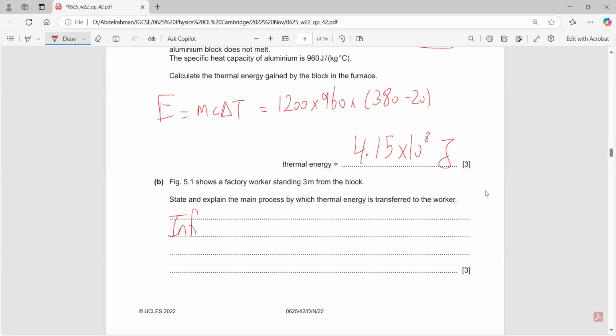Okay, we can say that infrared radiation travels to him and is absorbed by him.